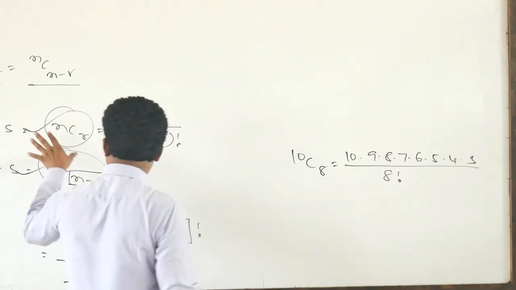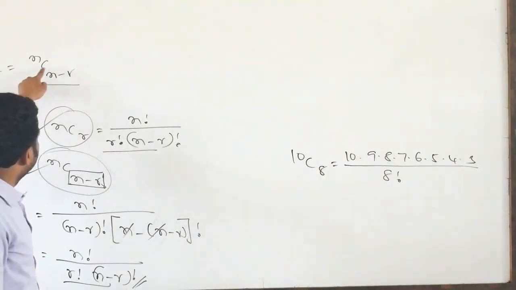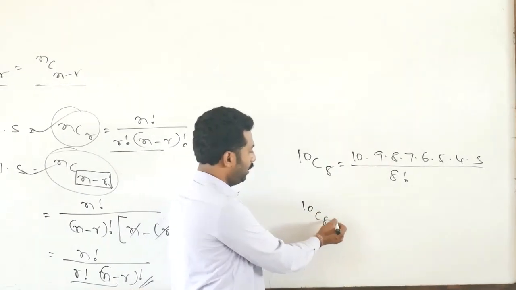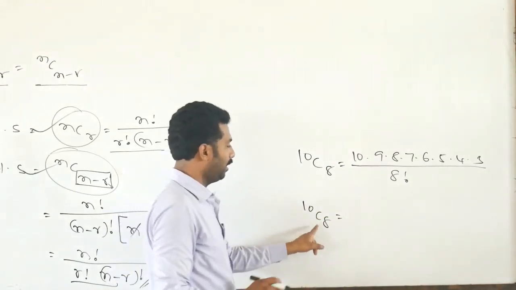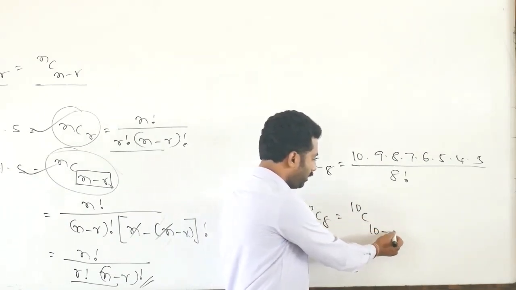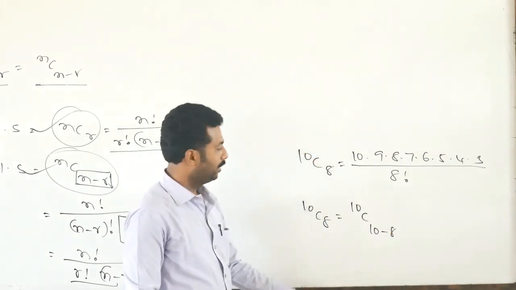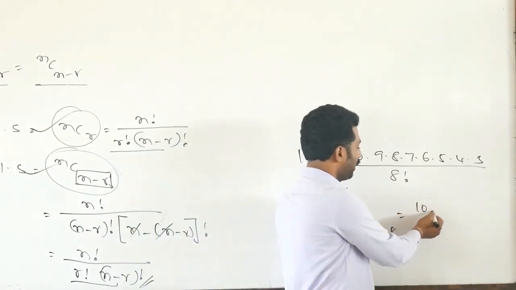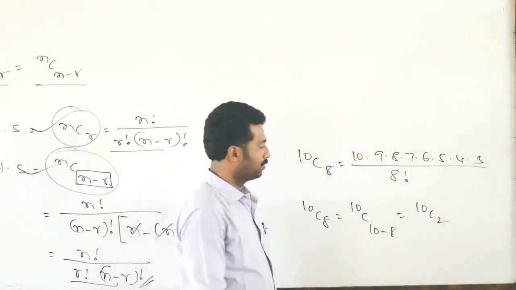If I apply this formula, NCR equals NC(n minus R), it is very clear. 10C8 can be written as 10C2.